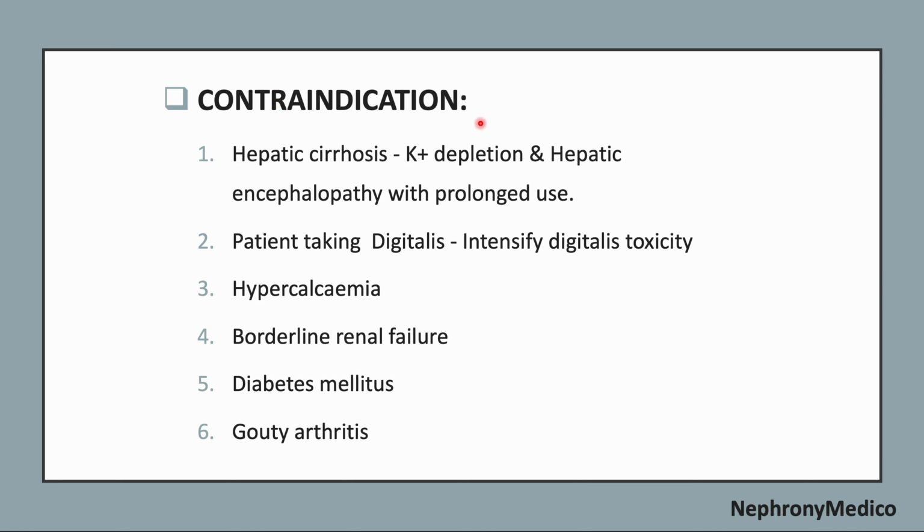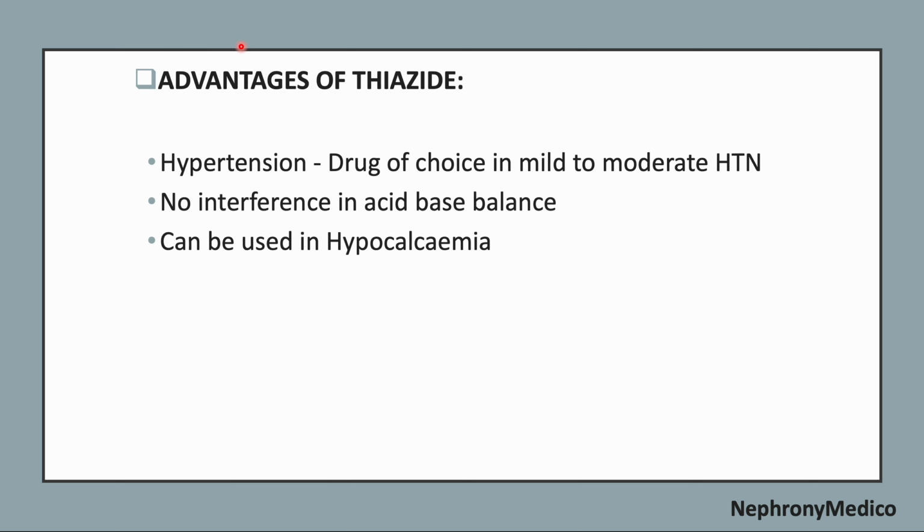Now, contraindications: hepatic cirrhosis, patients taking digitalis, hypercalcemia, borderline renal failure, diabetes mellitus, and gouty arthritis. Advantages of thiazide diuretics. In hypertension, it is the drug of choice for mild to moderate cases. There is no interference in the acid-base balance, and it can be used in hypercalcemia.